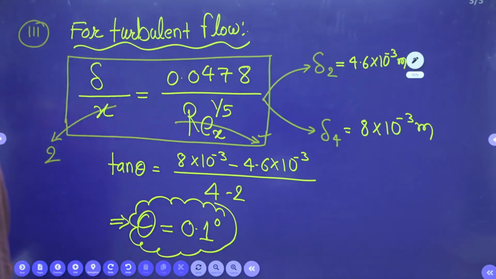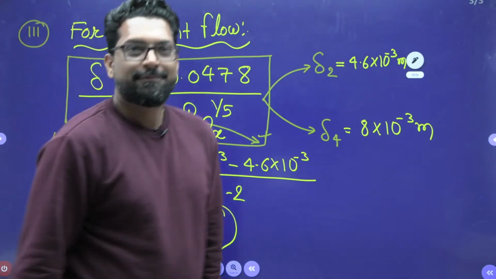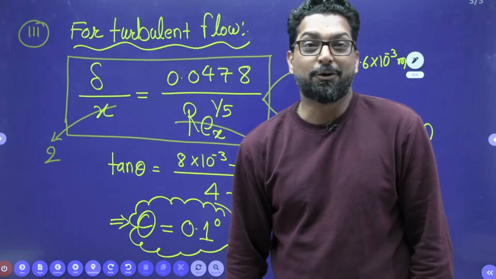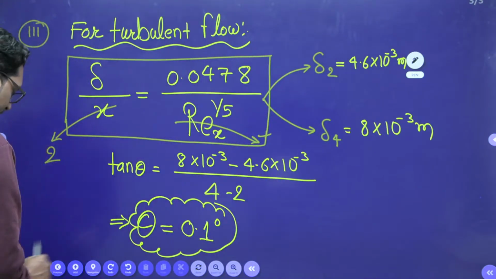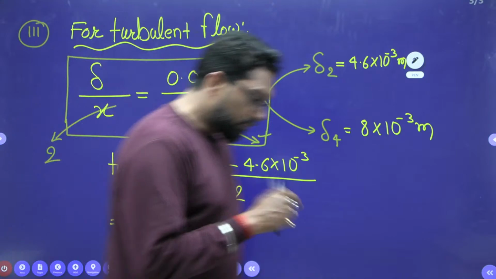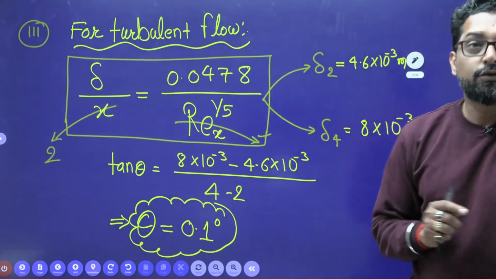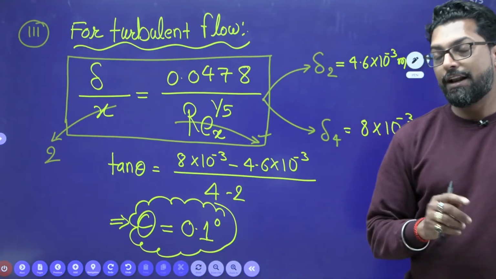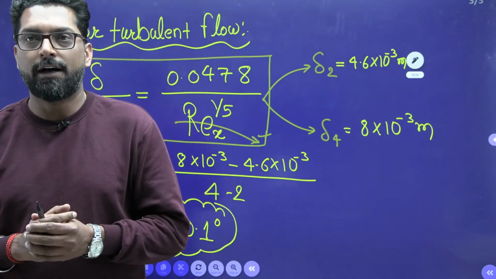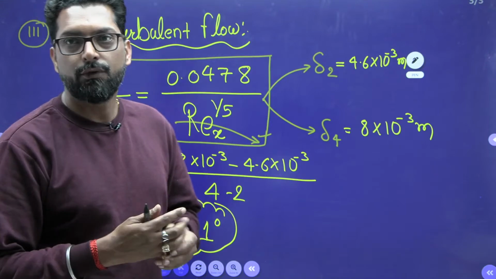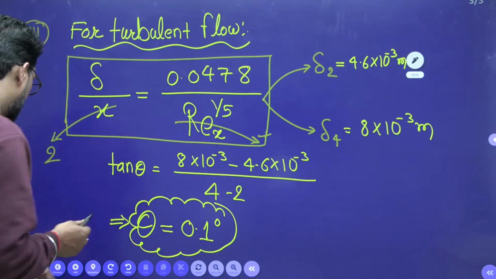Okay, now the second question, which is a very important question, beta. This is the wind tunnel test, and the next question is also related to the boundary layer, and boundary layer and drag. For that we have to revise the formula. What is that?